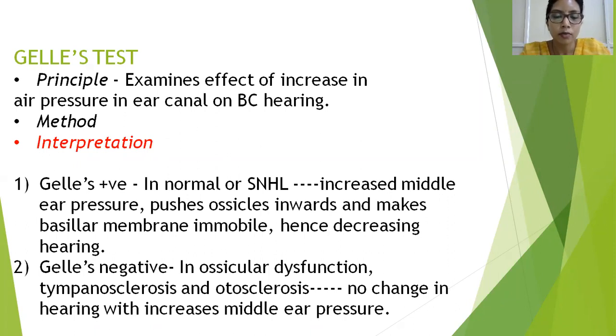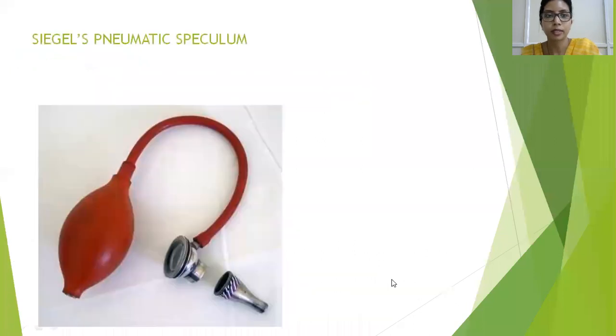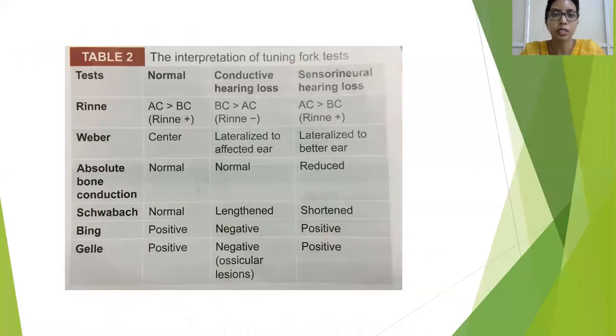In a Gellér's negative, that means even though you are changing the pressures in the ear, the patient is still able to hear well. That is because there is some pathology in the conduction mechanism, so this pressure is also not being conducted. This is seen in cases of ossicular dysfunction, otosclerosis, tympanosclerosis, etc. So these are the interpretations in a chart. Please go through them after the class.